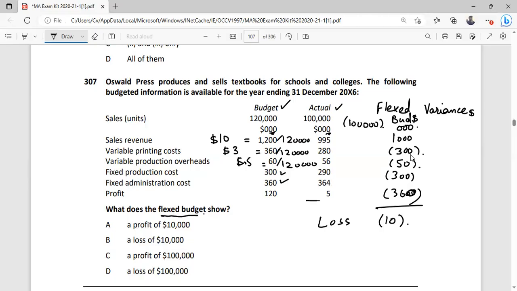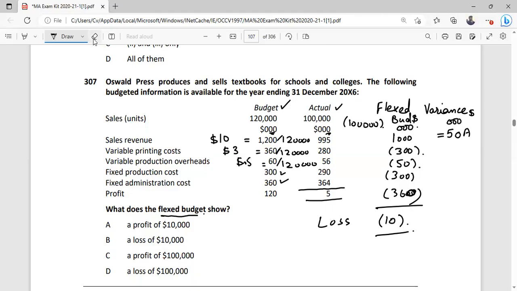But if I calculate actual result, here we have a profit of $5,000. Flex budget says that we have a loss of $10,000. Now we can calculate variances. Actual sales are 995. Flex budget says it must be 1 million. So we have 5,000 adverse.